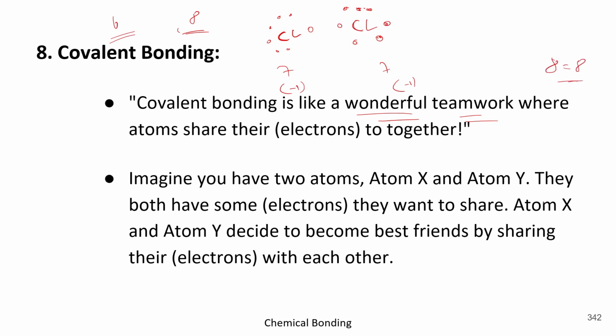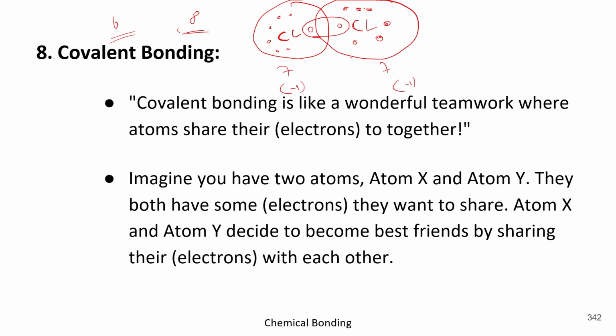Okay. And also we know that we need to acquire the same condition. So what should happen? They both should share this pair so that no one has to sacrifice its stability.